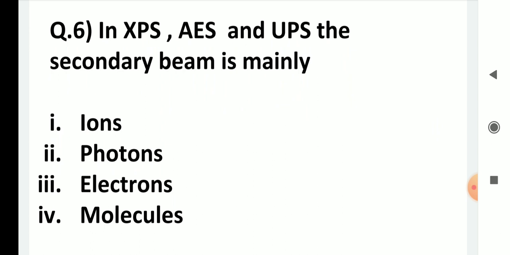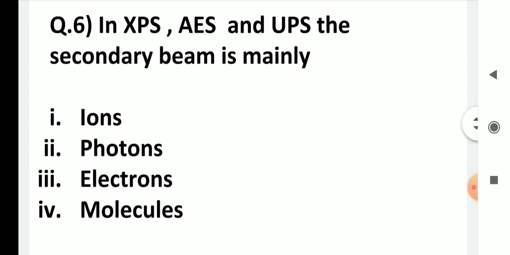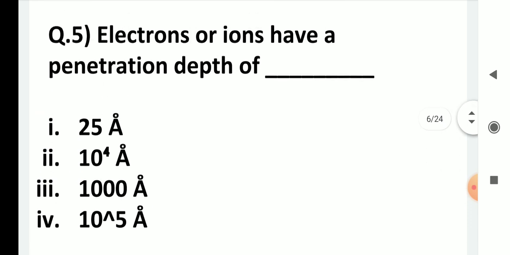Question 6. In XPS, Auger electron spectroscopy and UV photoelectron spectroscopy, the secondary beam is mainly electrons. The primary beam can be UV or X-ray or even electrons, but the secondary beam is electrons. Electrons or ions have a penetration depth of 25 angstrom. Electrons cannot go within the surface to a great extent. Only up to 25 angstrom can they go.